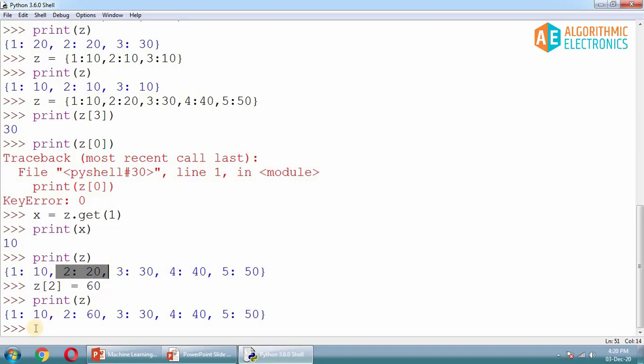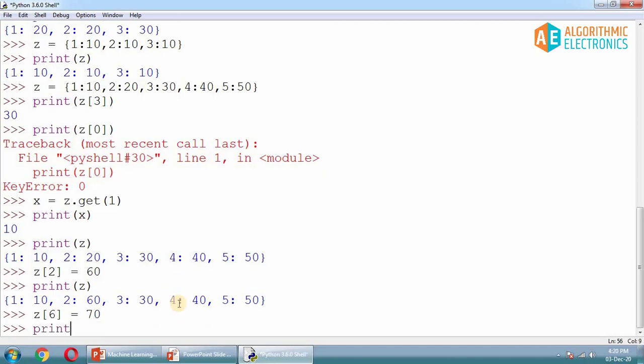Now number two, I'm going to check whether it's possible to add an extra element inside the dictionary. It's again straightforward. You just have to create a new key. As you know, the existing keys are 1, 2, 3, 4 and 5. So I want to create a new key, I'll create a 6. This is another key, and I want to assign some value. Let's say I assign 70 here. If you hit enter, and now print the dictionary, one extra element is added inside it.